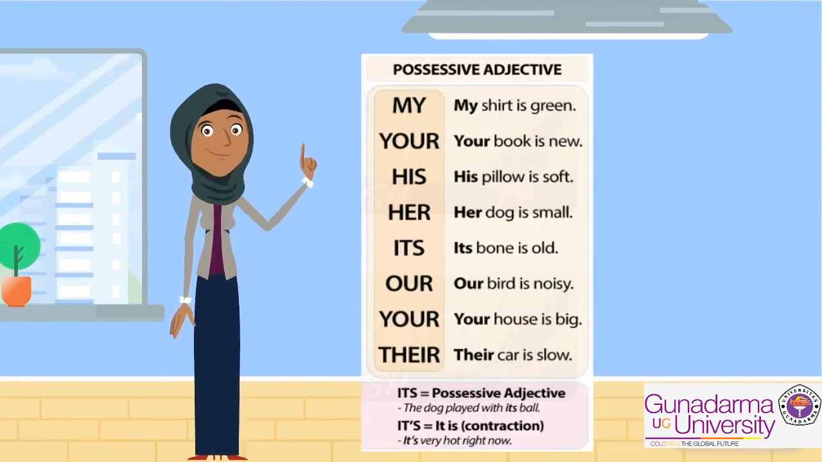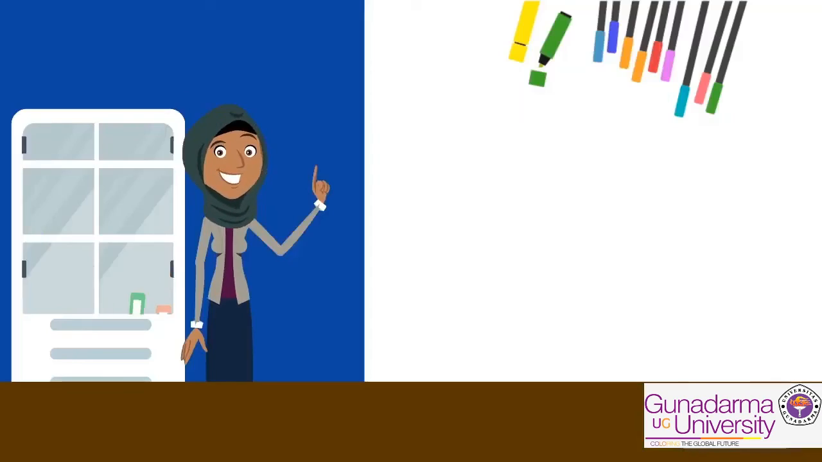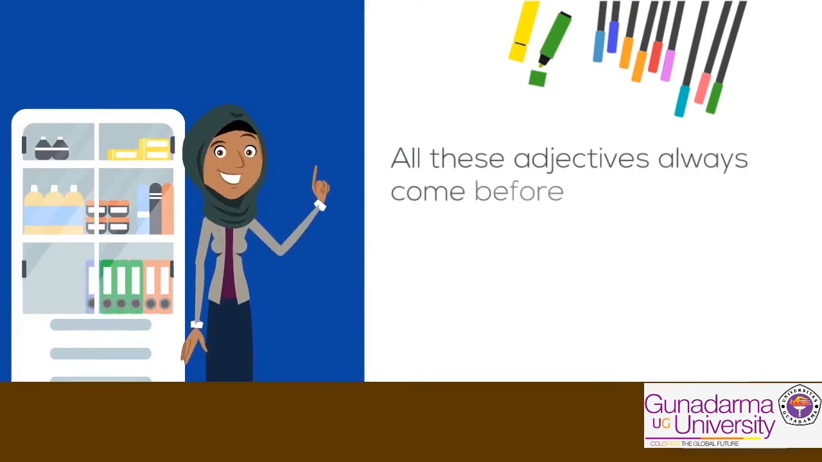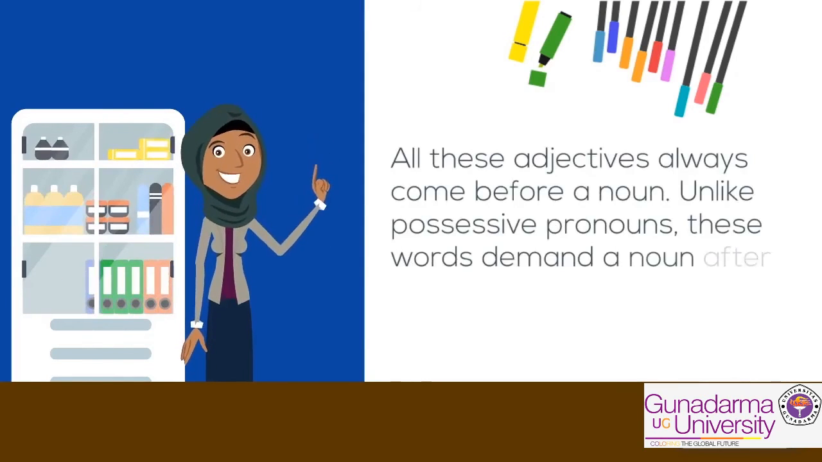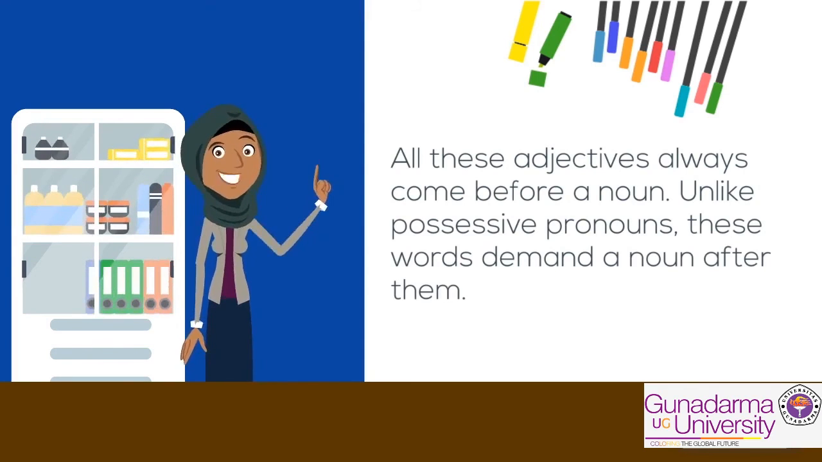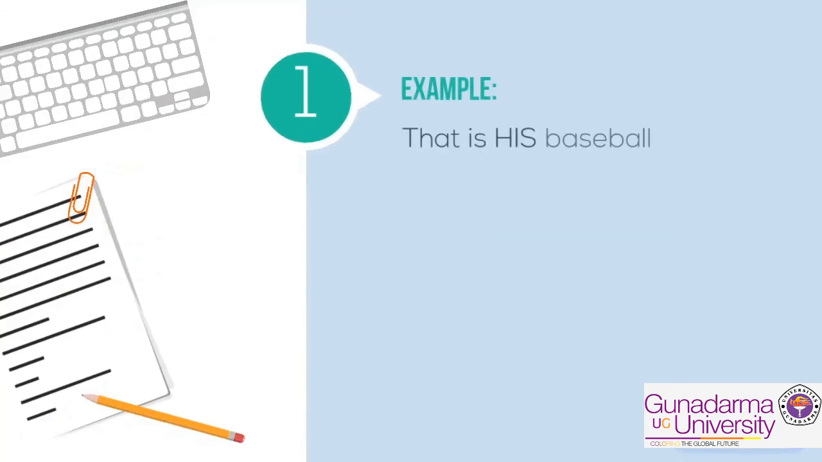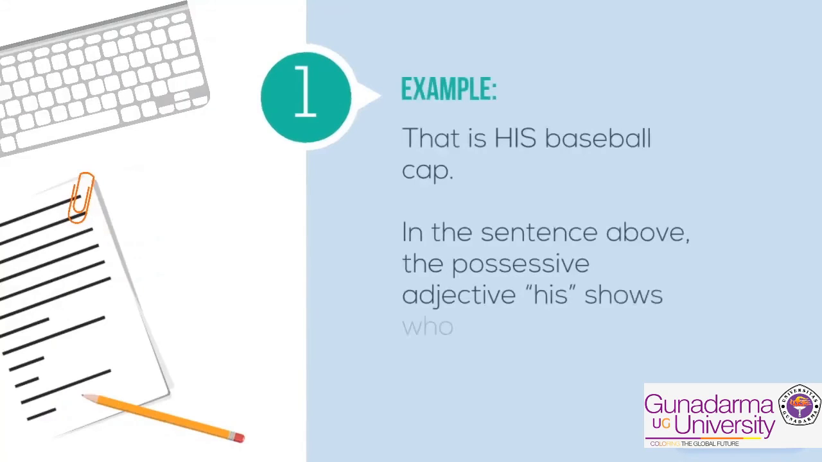These are the examples of possessive adjectives. All these adjectives always come before a noun. Unlike possessive pronouns, these words demand a noun after them. That is his baseball cap. In the sentence above, the possessive adjective his shows who owns the noun baseball cap.